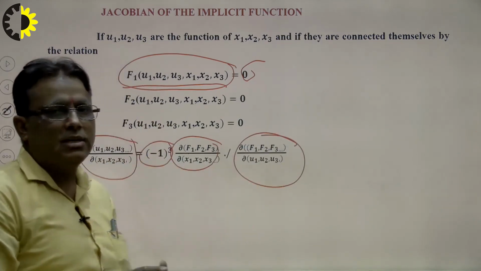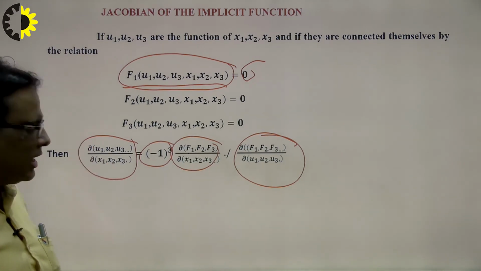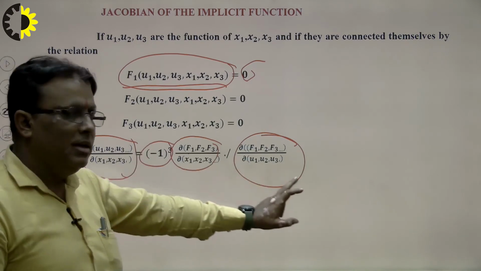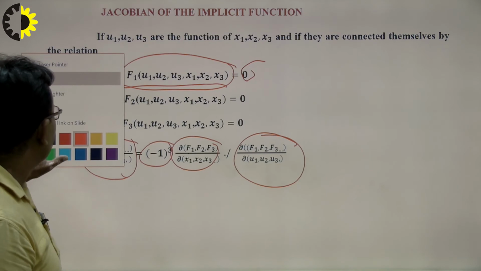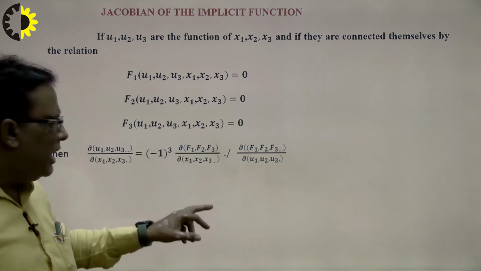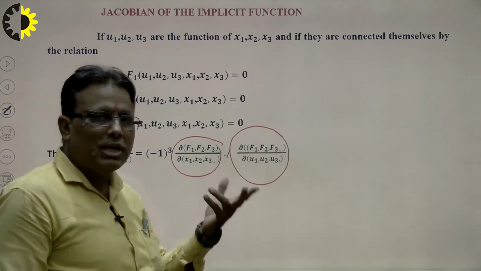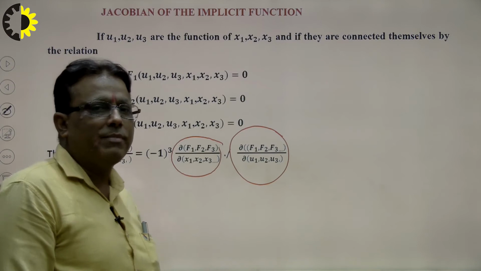Students, understand very carefully when we write the formula. First of all, the denominator goes in the numerator and the numerator goes in the denominator. In this way we write the formula of the implicit function. Students, see very carefully and solve that. Now the question is what is this Jacobian and what is that Jacobian, because both are Jacobians, and finally we put in the values and calculate the Jacobian of the implicit function. In this way we can find out our answer.